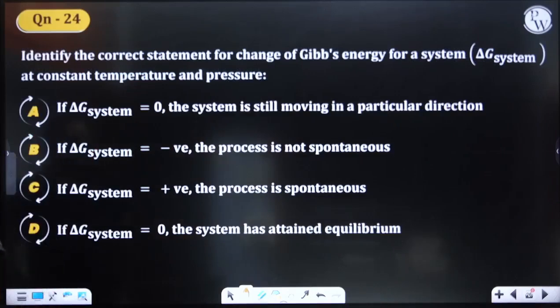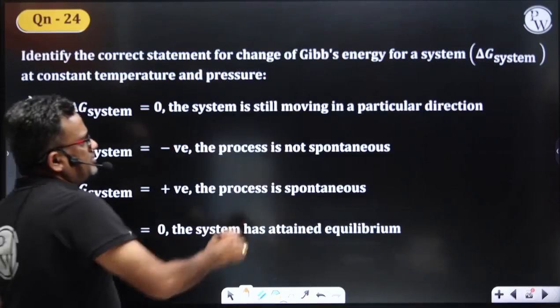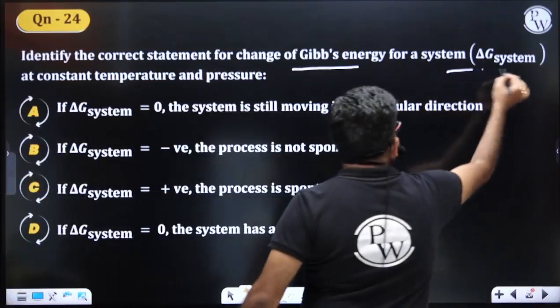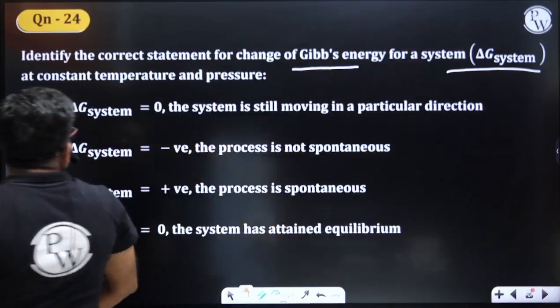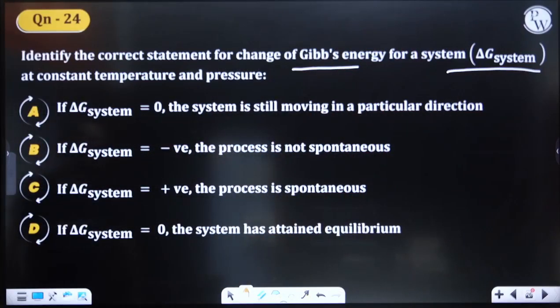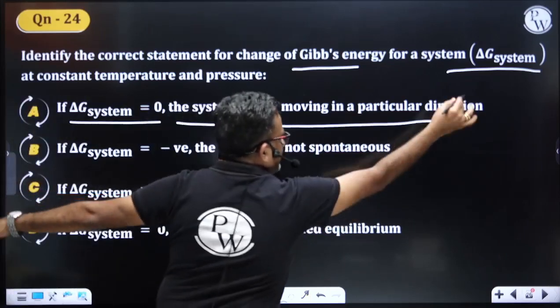Identify the correct statement for change of Gibbs energy of the system at constant temperature and pressure. In this, one question you can expect. Option: delta G of the system is equal to 0, the system is still moving in a particular direction.